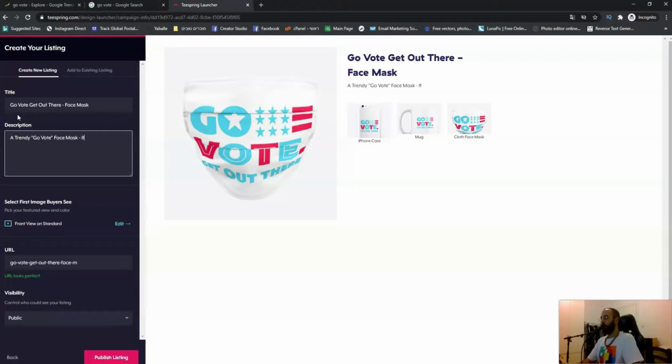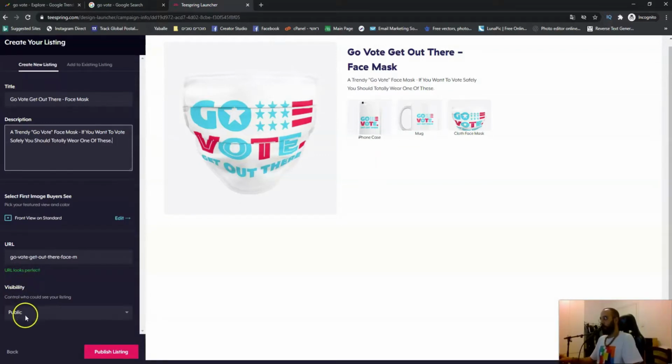Maybe add something like, if you want to vote safely, you should totally wear one of these. Okay, something short but engaging, so people will click on your product because they like your promotion.